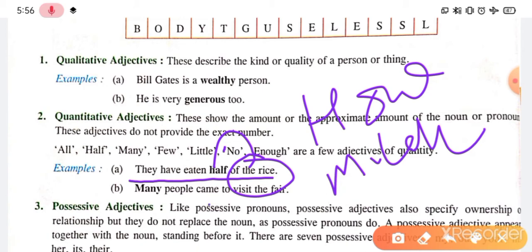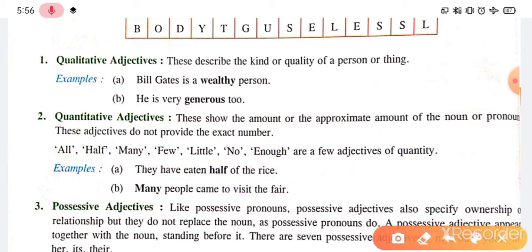Many people came to visit the fair. How many people? Many people. Quantity it is. So many is the adjective and quantity adjective, right? And these more words can be used as adjectives. So wherever you see these words, those words will be quantitative adjectives or quantity adjectives.